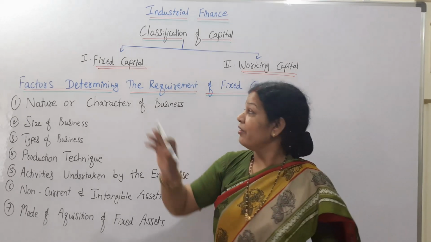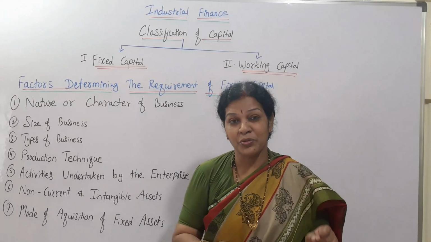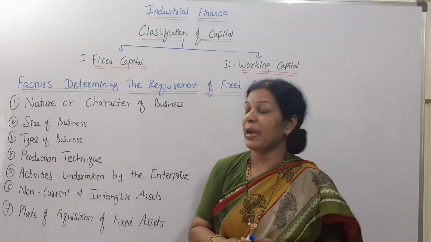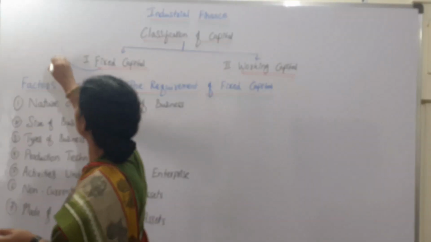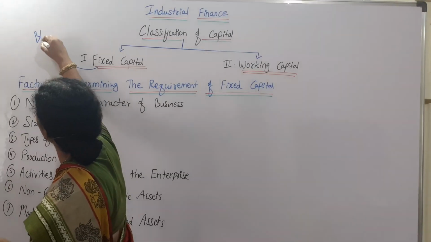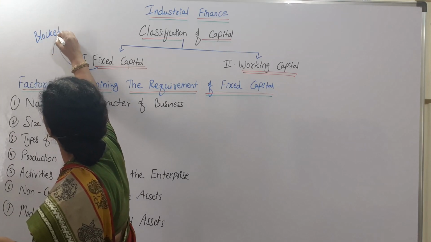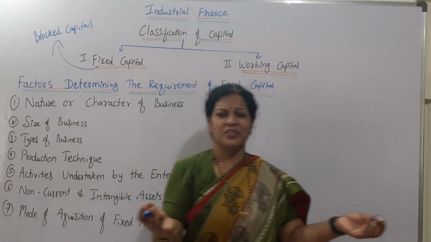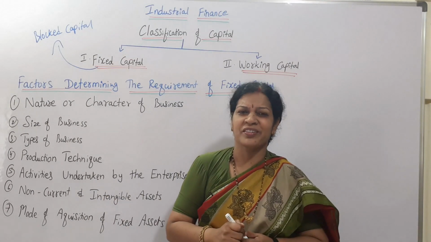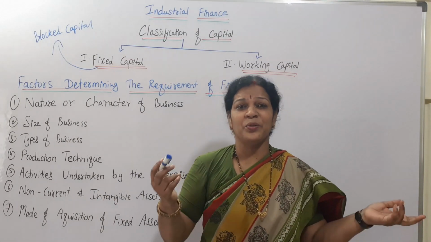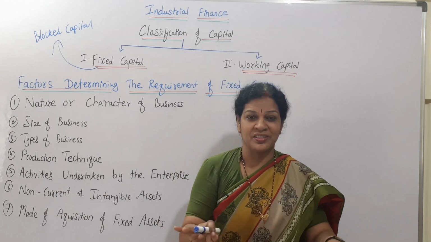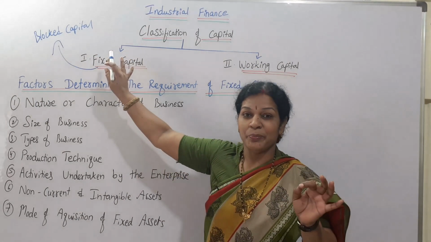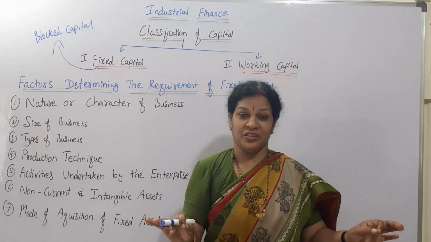That is why fixed capital we also call blocked capital. Blocked means the money is blocked, the capital is blocked. You can't use it, you can't do any kind of modification, that is fixed. So fixed capital is an important thing for many organizations.